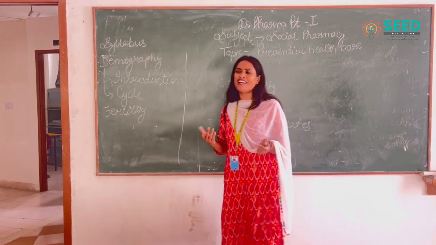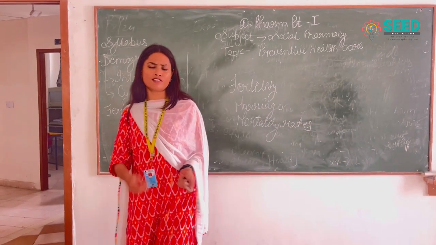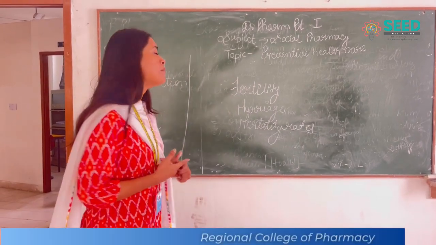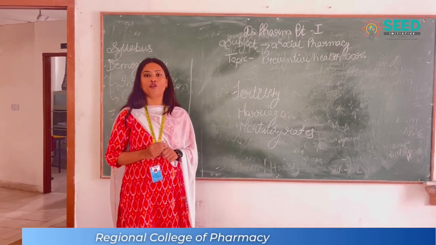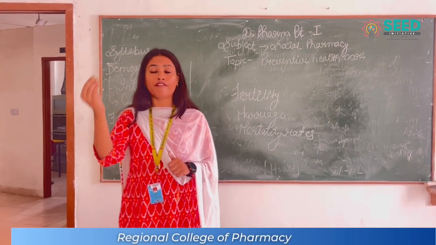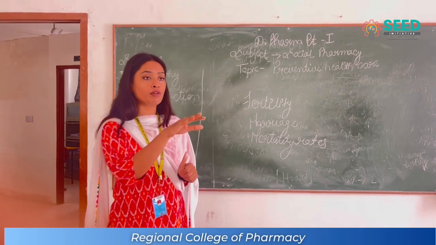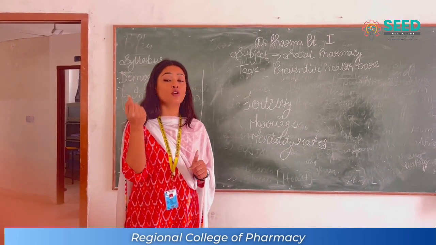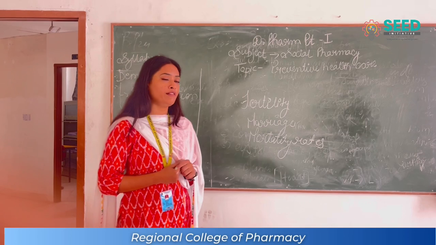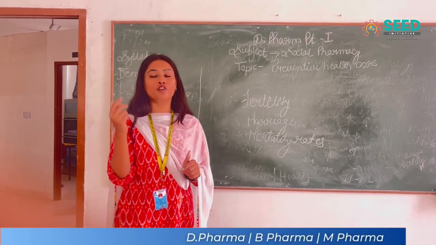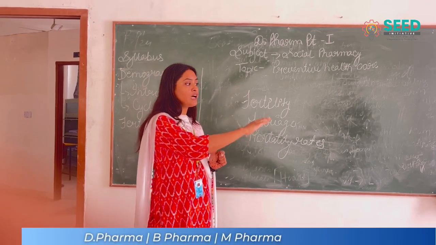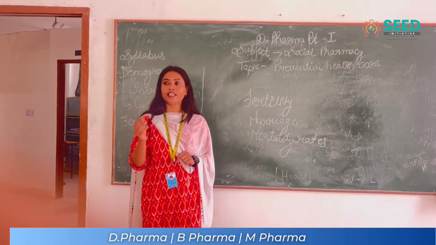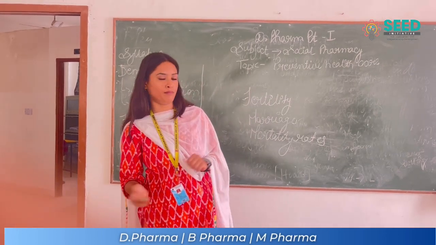So first of all, why do we study the demographic cycle? This was the most important question. It can be answered like this: for example, at the time of corona a lot of people were dying and we did not have an idea of how many people were living there. Then we would have no idea how to provide them vaccination. If we know that in this particular region 1,000 people are living, then we can supply vaccine for the 1,000 people.